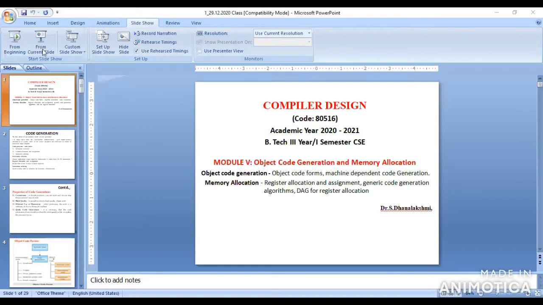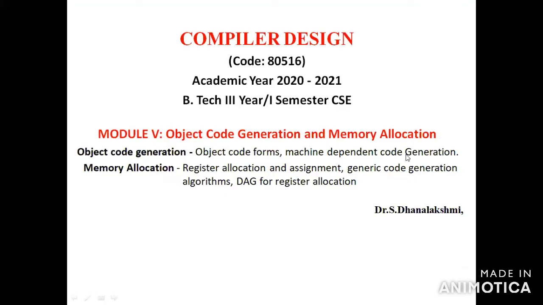Today we'll start the next to last module, module five: object code generation and memory allocation. In this topic we are covering object code generation and memory allocation. This is a less content, fully theoretical part.